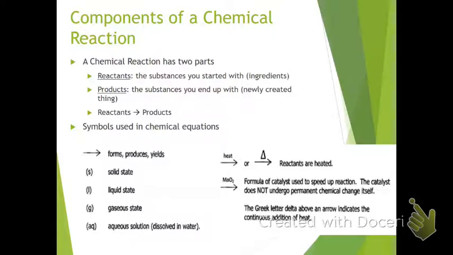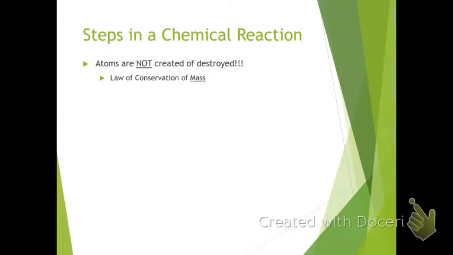Sometimes we'll also see things above the arrow. If we see the word heat or a delta, that little triangle that we see there, that means that we heated our reactants. If you see a chemical formula, that's the formula of any catalyst that might have been used to make that reaction go faster.